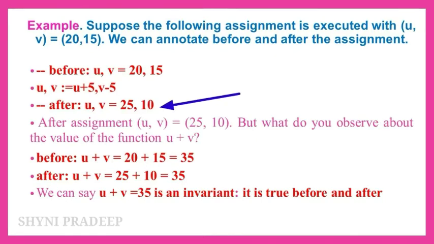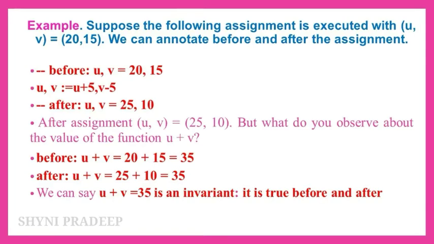After the assignment, U, V are 25, 10, so U + V is 25 + 10 = 35. Before and after the assignment the value is the same, 35. So we can say U + V = 35 is an invariant. It is true before and after. So, this is called a loop invariant.